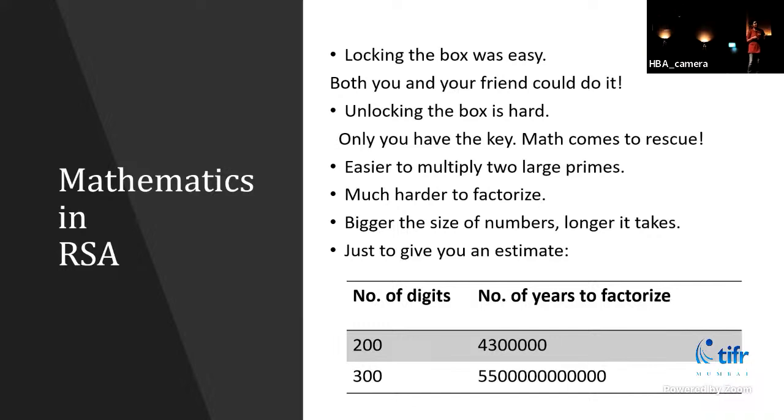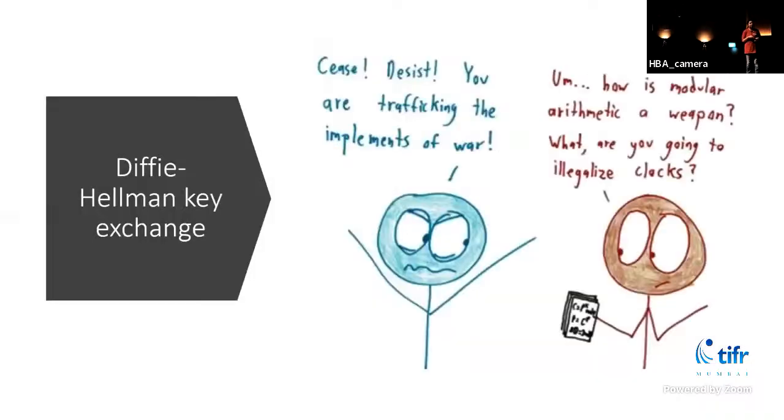We'll look at one other method, which is part of public key cryptography. It is called the Diffie-Hellman key exchange. This method is used to create a shared key. Before we were just transporting messages to one another, now we'll create a shared key using the public information. This system was given by Diffie and Hellman in 1976. The story behind this is that when they first tried to publish this method, it was considered so important that the government thought other countries could use it during war. So they stopped the scientists from publishing this method. And we shall see what this method is.